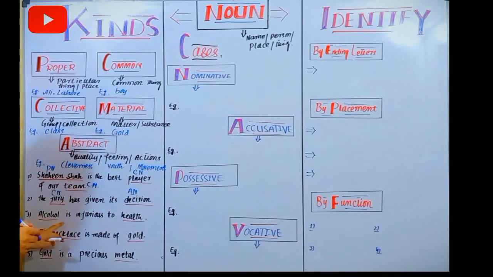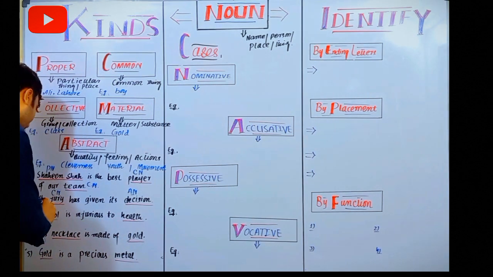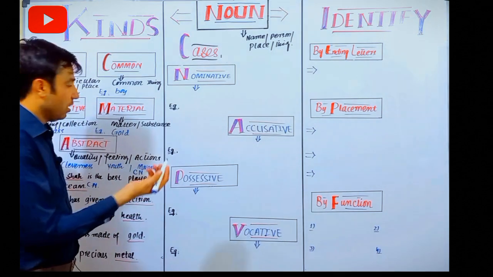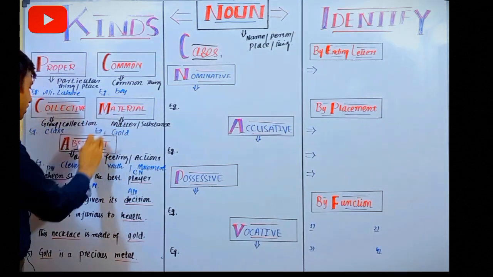Next is alcohol is injurious to health. Look here, alcohol is material noun and injurious to health. Health is again, you can say here, abstract noun.